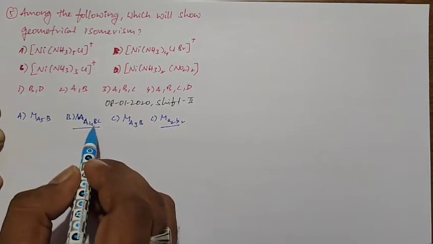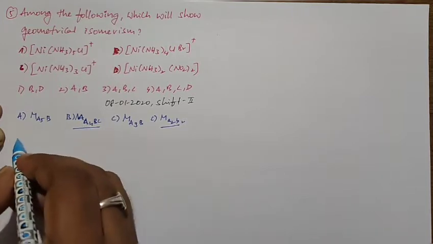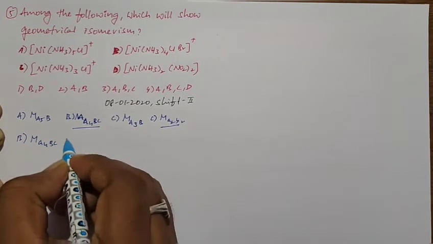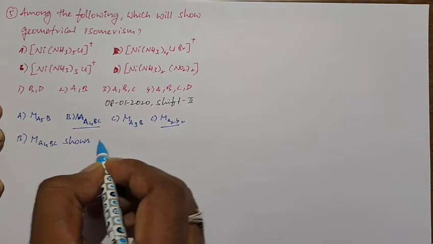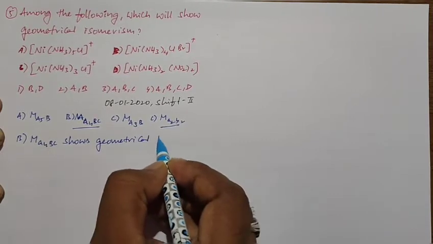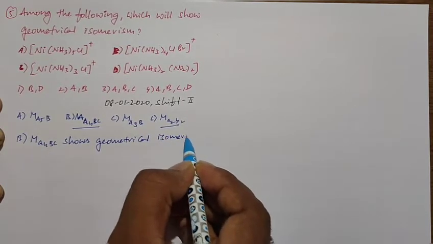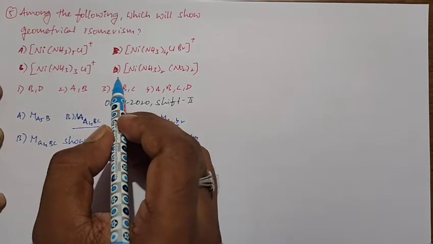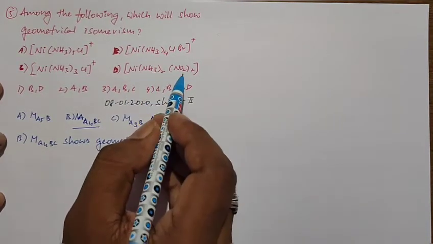So MA4BC is confirmed, it can show the geometrical isomerism. So B, MA4BC shows geometrical isomerism. Okay, so when you see the option D, Ni(NH3)... taken to NO taken to.